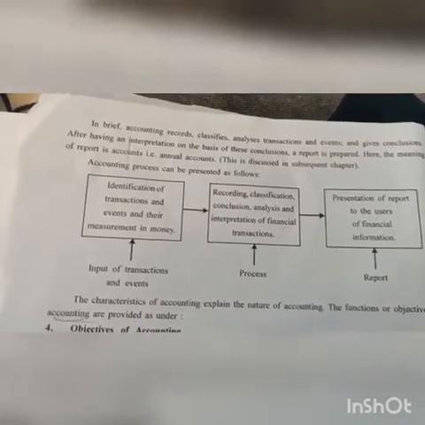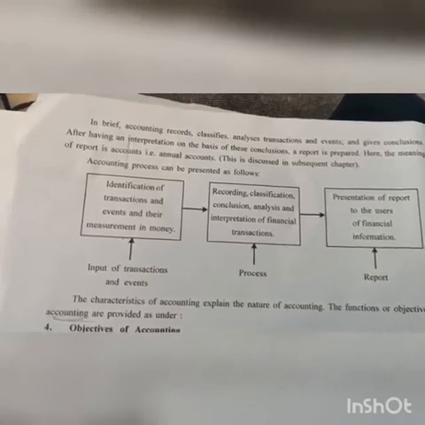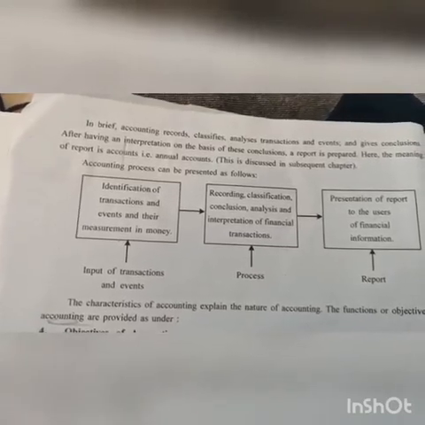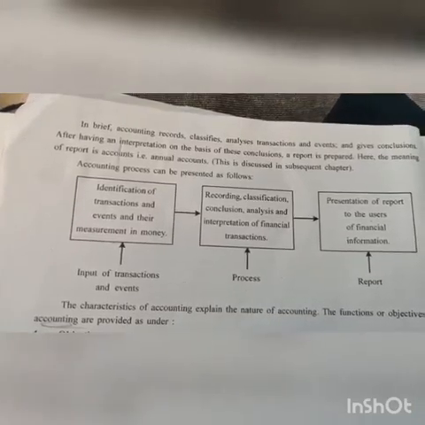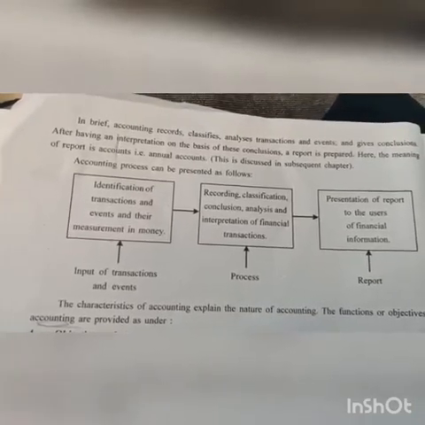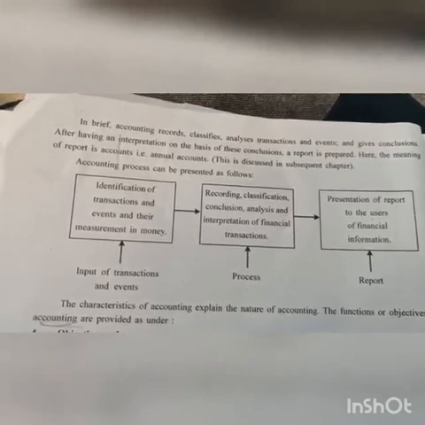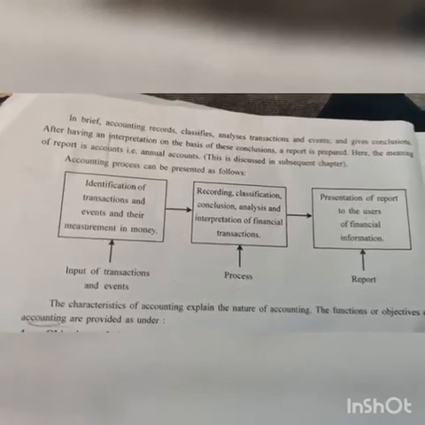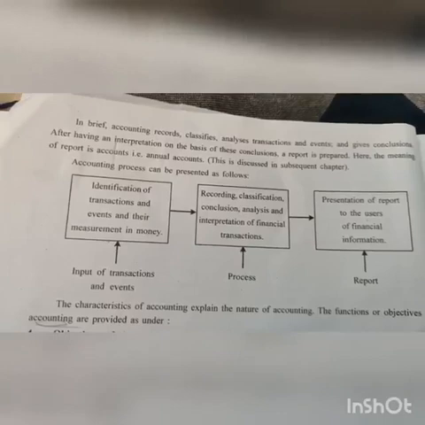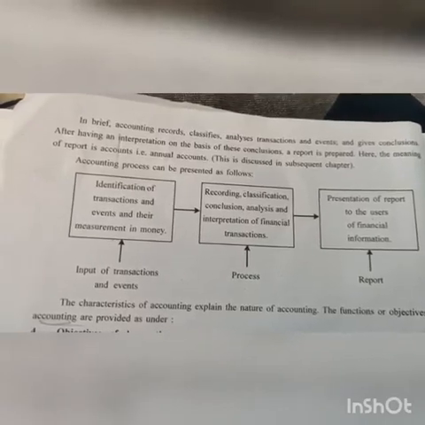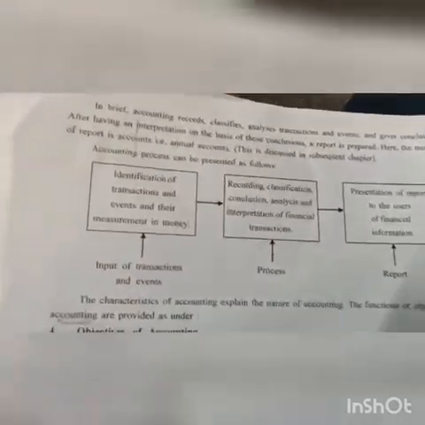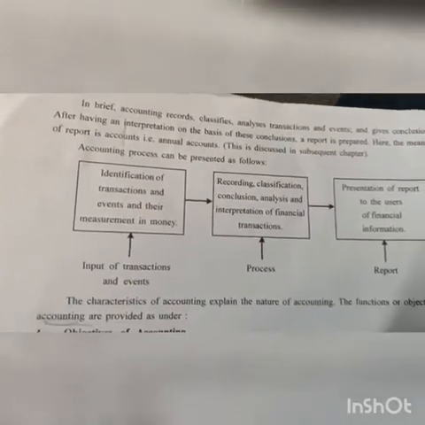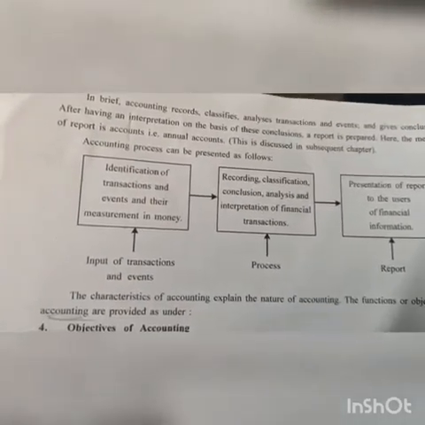Accounting is a record. It classifies, it analyzes the transactions and events and gives the conclusion. That is, we were telling it as interpretation. After having an interpretation on the basis of this conclusion, a report is prepared. Here the meaning of report is account, that is annual account, that we are going to discuss later on. But for annual account, I would like to give you just a brief introduction.